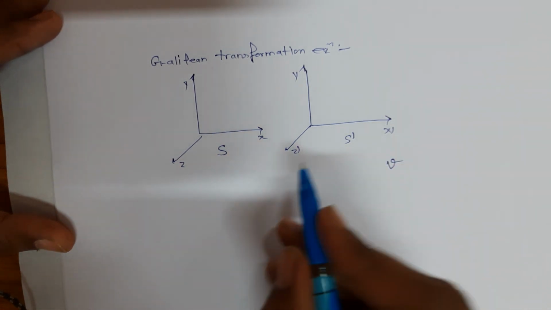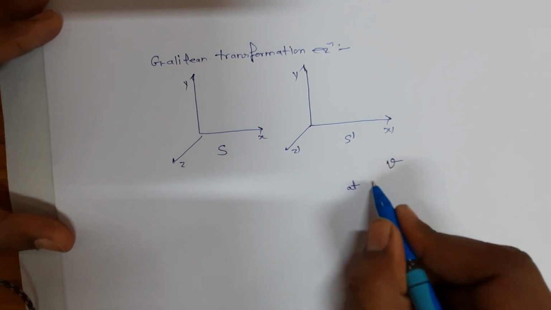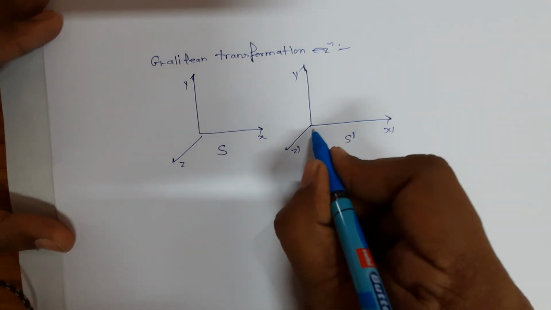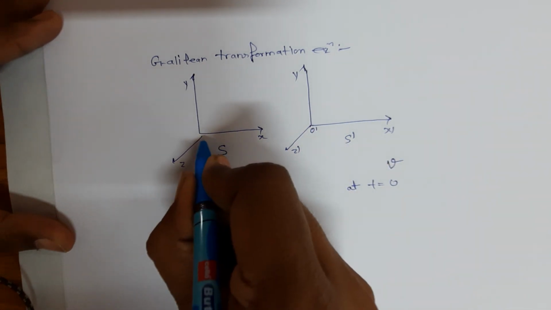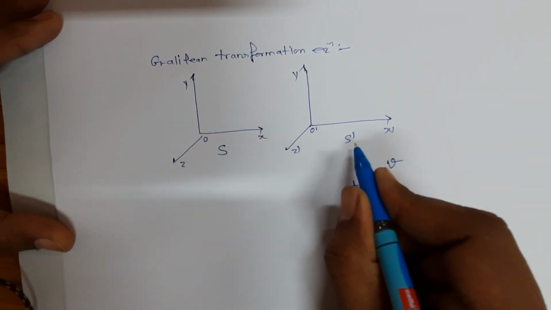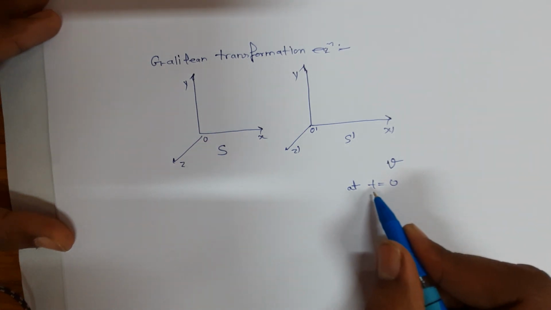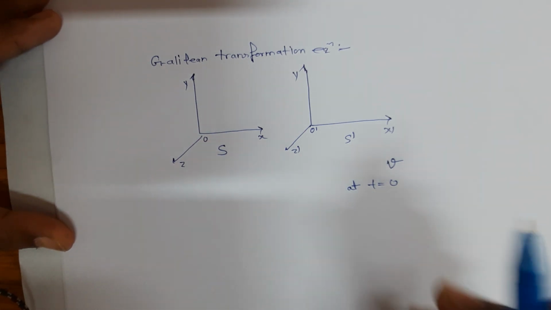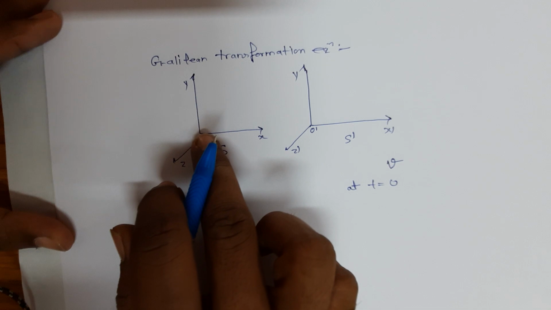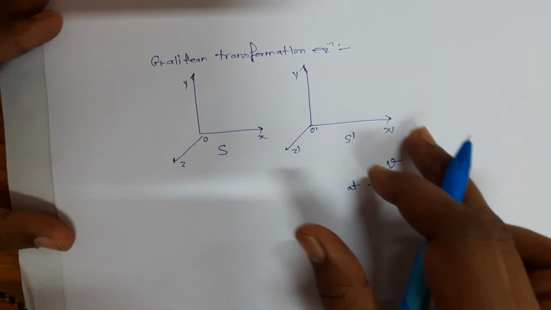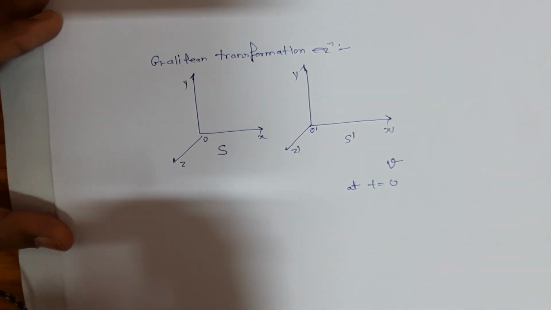We will assume that at t equal to 0, origin O dash and origin O of S dash and S frames of reference coincide with each other. So at t equal to 0, the origins of both the coordinate systems coincide.